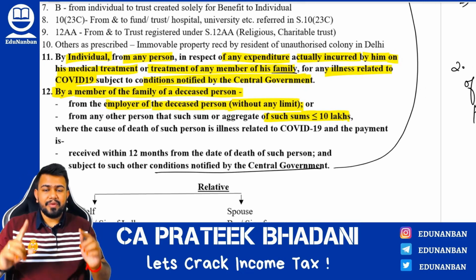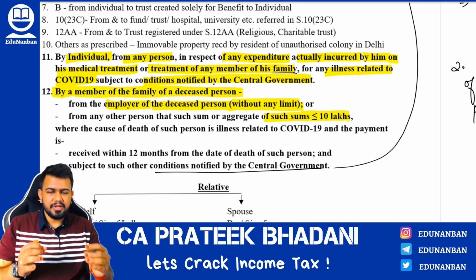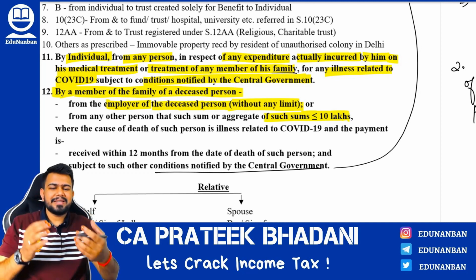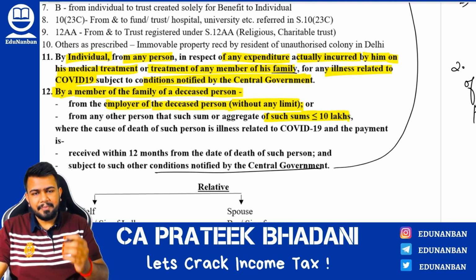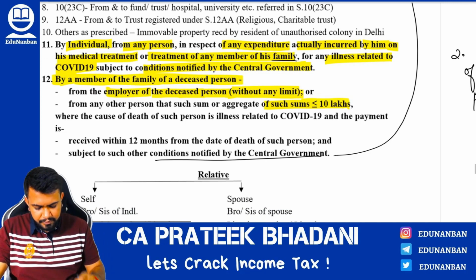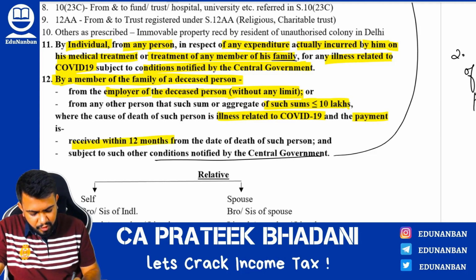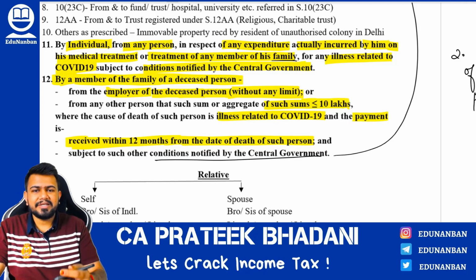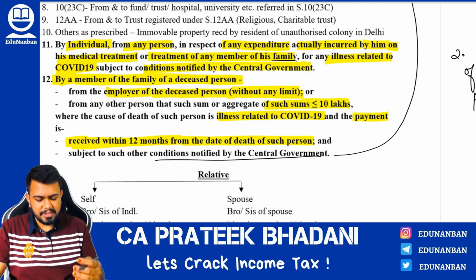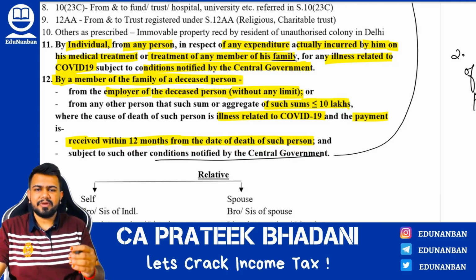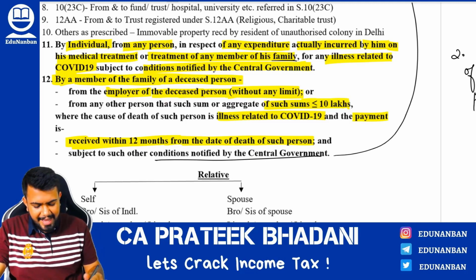This applies where the person has died due to COVID-19 and the family member is receiving the money, either from the employer of the dead person or from any other person, where the cause of death of such person is illness due to COVID-19 and payment is received within 12 months from the date of death of such person. So this amount received from the employer or from any other person should be received within 12 months from the date of death, and other conditions notified by the central government.